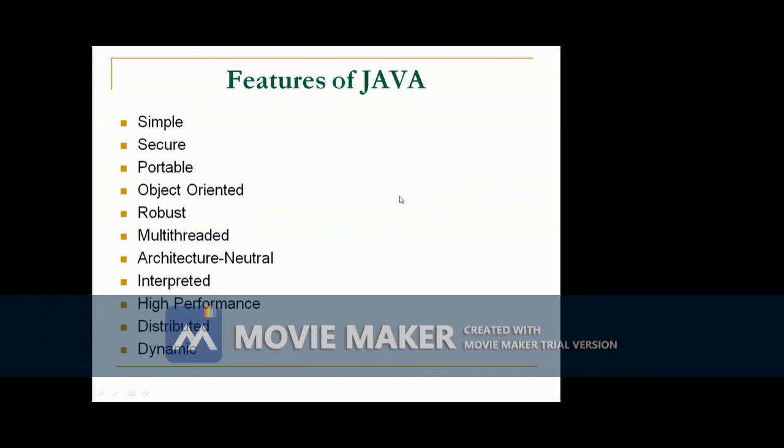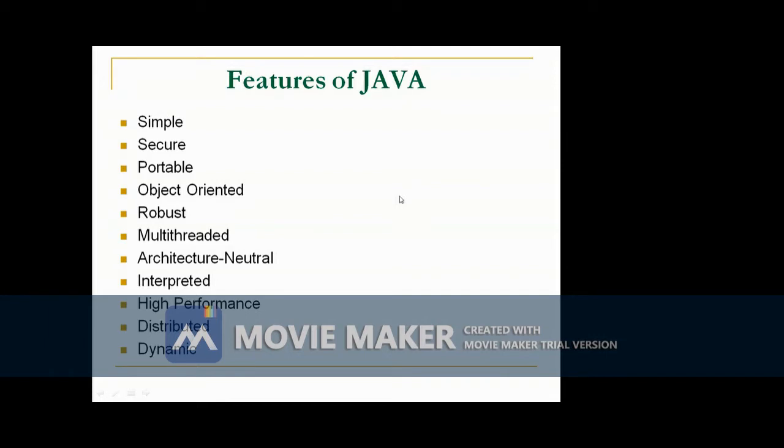So in order for Java to enable applets, Java supports two types of program. One is the application program and another one is the applet program. An application program is an ordinary program. That program is compiled by using the javac compiler and executed by the Java interpreter. But an applet is related to internet programming. It needs a web browser for its execution. So in order for Java to enable an applet to be downloaded and executed on the client computer safely, it was necessary to prevent an applet from launching such attacks.